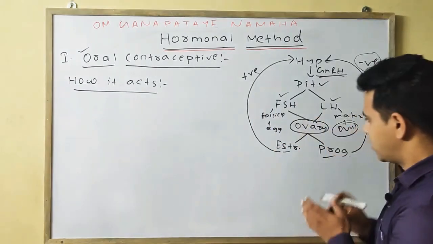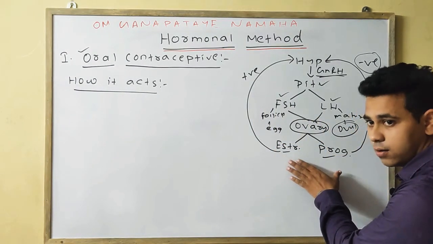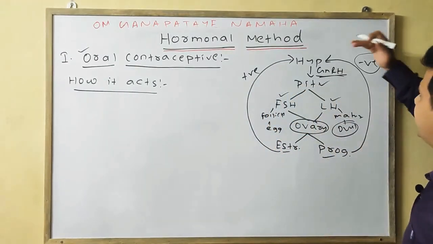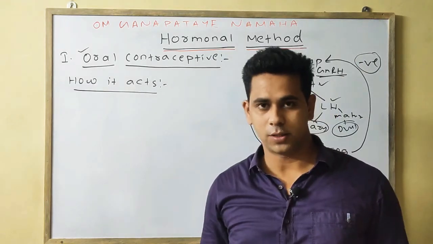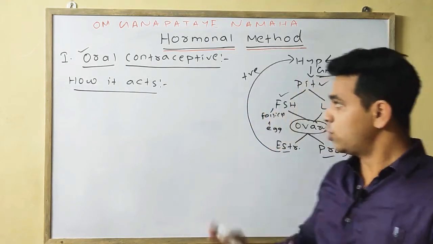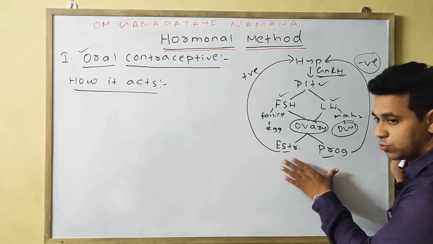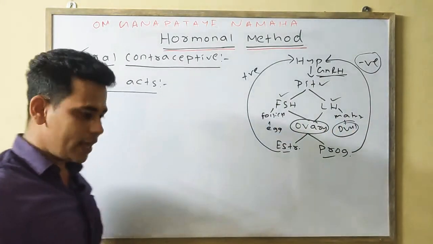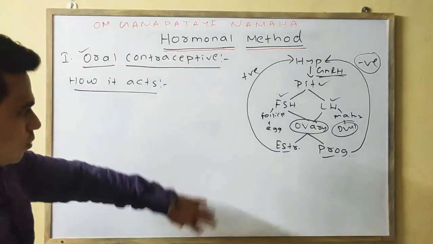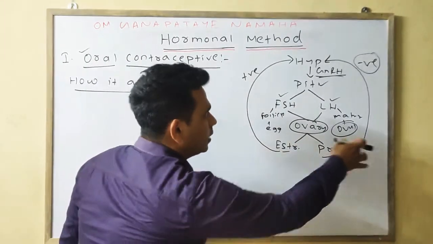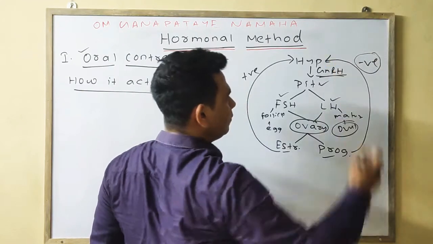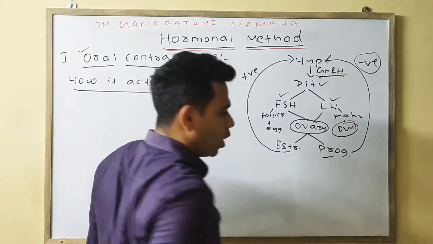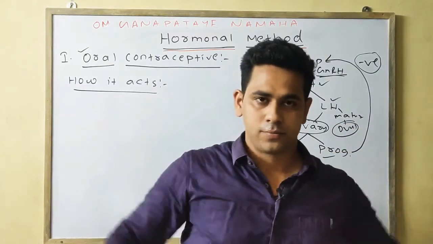As the amount of estrogen and progesterone is already high, it will have a negative feedback on the hypothalamus. So you must understand this concept before the oral contraceptive, which helps in the inhibition of the ovulation.